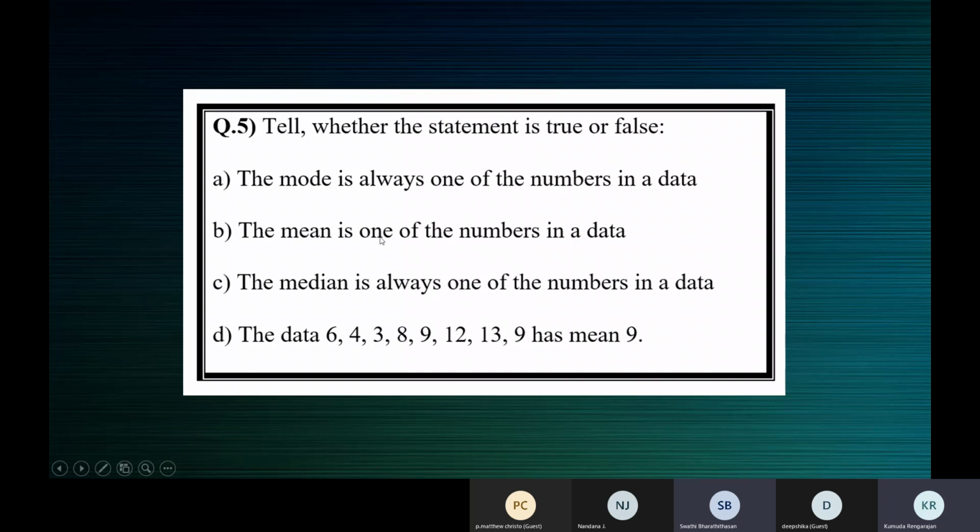Sometimes, in coincidence, it can be there. Yeah. The median is always one of the numbers in a data. True, ma'am. It will be one of the numbers. Yeah, as of now, we are seeing only odd numbers, so it is one of the numbers in the data. And find the mean of the last one, children.